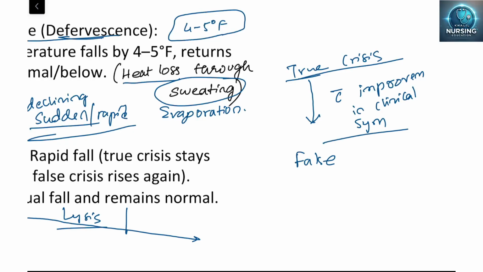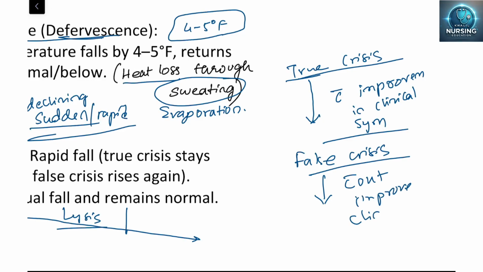False crisis means there is a sudden fall in the temperature from the highest range, but without improvement in clinical symptoms. If the clinical symptoms are not improved, then it is false crisis.